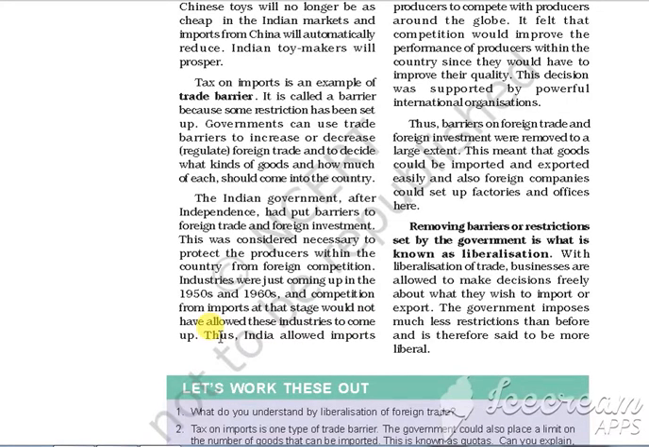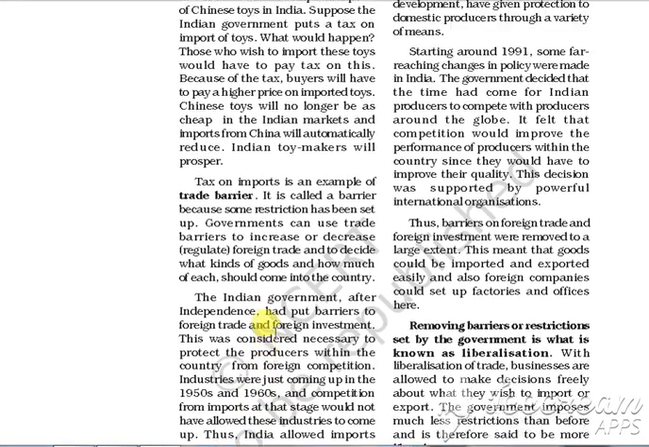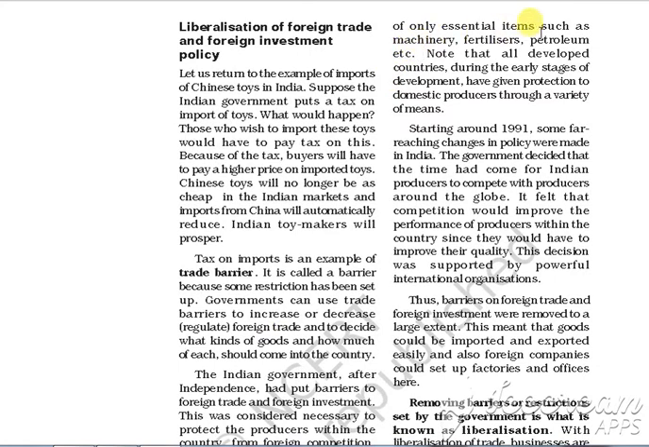Indian businessmen were increasing their factories from the 1950s and 60s. Competition would have increased if the import barriers had not been put by the government, and the Indian businessmen would not have grown properly. Thus, India allowed imports of only essential items such as machinery, fertilizers, petroleum, etc., so that the needs of the country would be fulfilled.